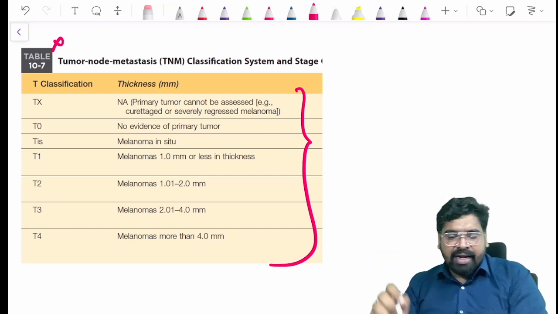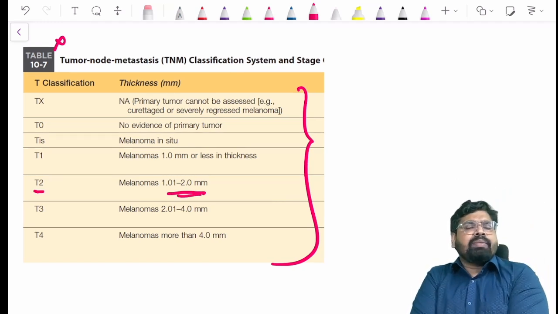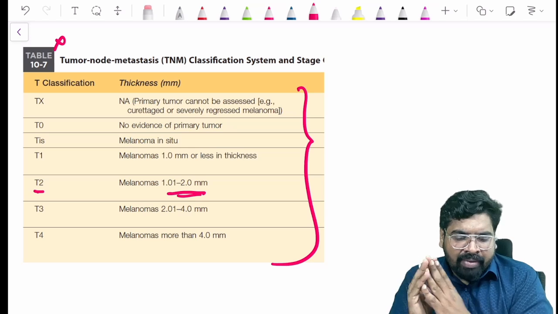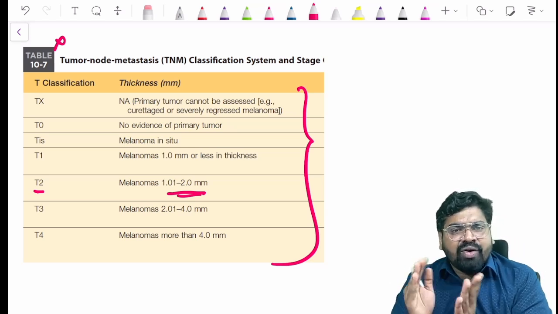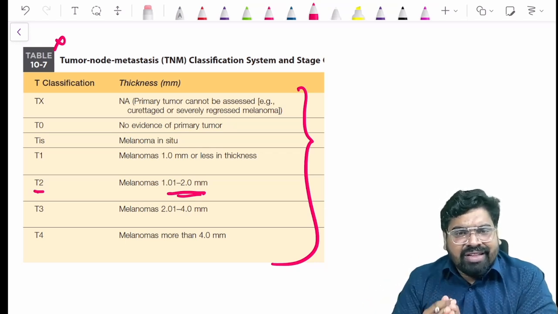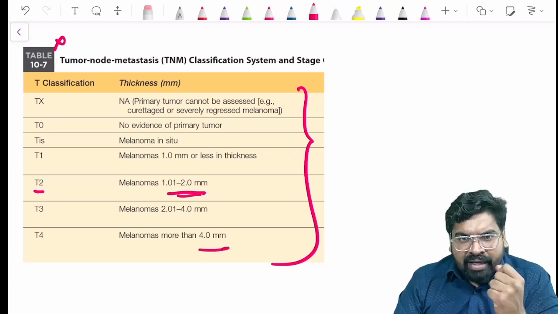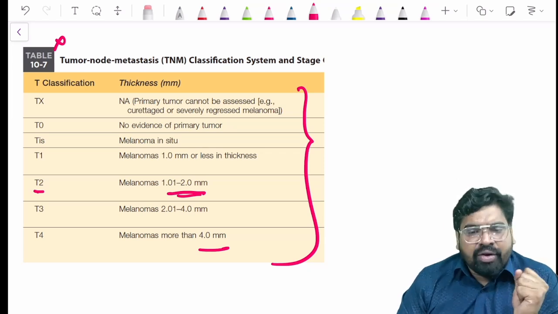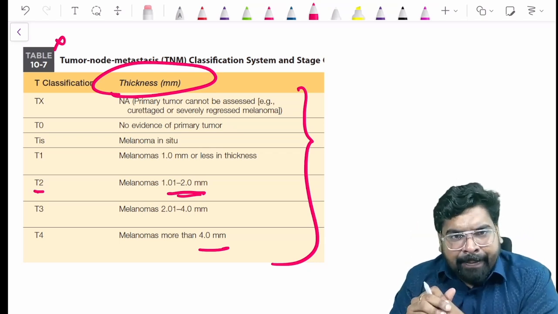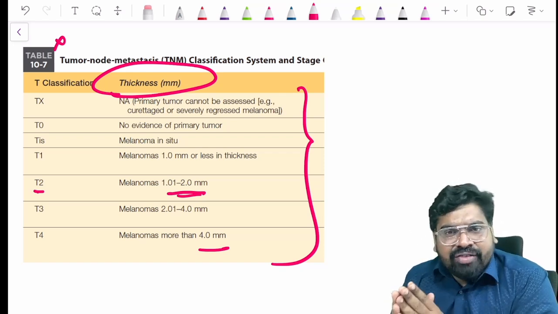If it is 1 mm or less, it is T1; 1 to 2 mm is T2; 2 to 4 mm is T3; and more than 4 mm, mm, not centimeters, is T4. We are looking at the thickness, or depth. So this is your melanoma. I hope it is clear. See you in the next video with a new topic.